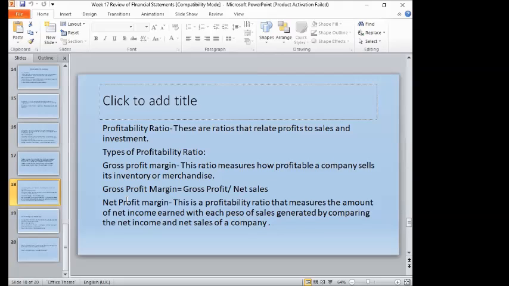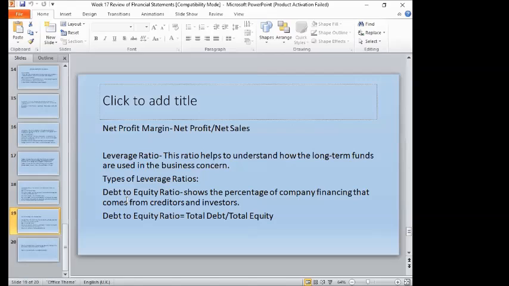The formula is the gross profit divided by the net sales. And the net profit margin is a profitability ratio that measures the amount of net income with each peso generated by the sales, comparing the net income and the net sales of the company. The formula is the net profit divided by net sales.